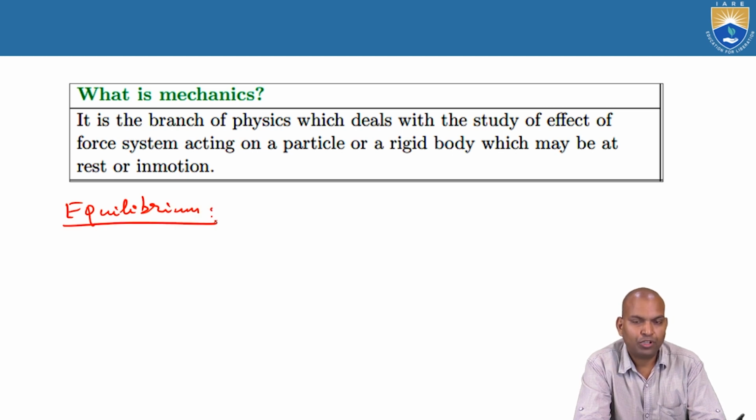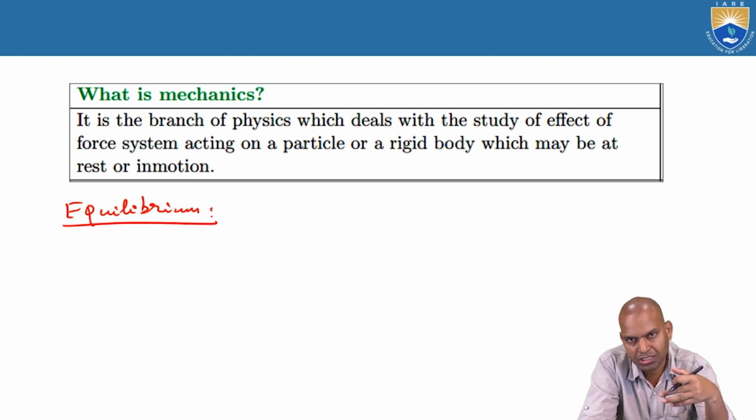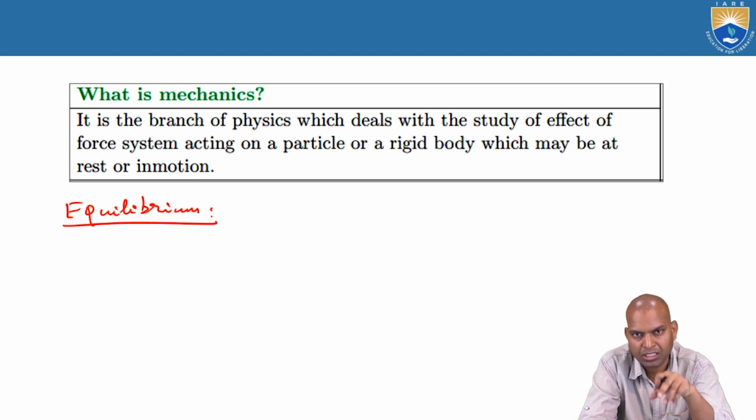This equilibrium means the body will be in equilibrium if the equilibrium conditions are satisfied, then the body is in equilibrium mechanically.